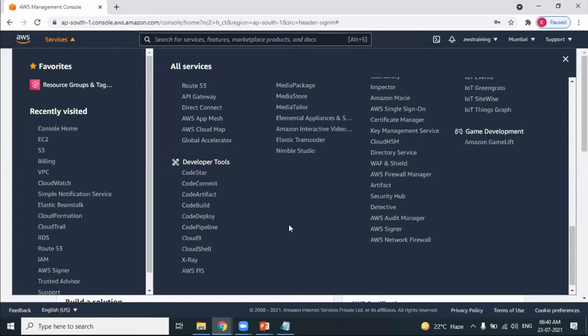Whenever you create a new AWS account, that means we are creating a root account. That's a root user. So the root user has full access to the AWS account. Fine. Now,